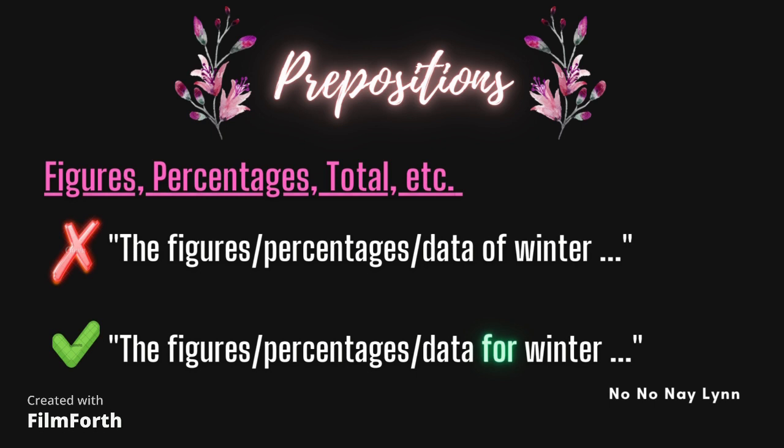We can use the first form, of, sometimes, but there are some exceptions. Of is usually used to talk about possessions or associations. So, for example, figures calculated of the UK and figures calculated for the UK. It's different. Sounds very similar, but it's very different.